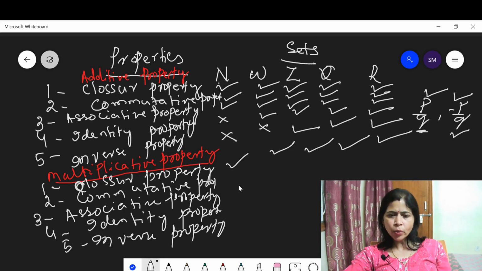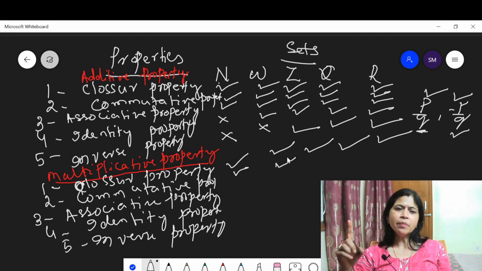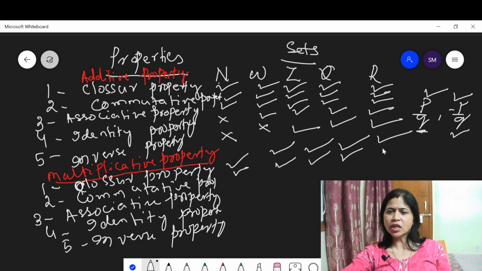This means when 2 into 5 belongs to the natural numbers, 5 into 2, which equals 10, also belongs to the set of natural numbers N. So the set of natural numbers satisfies the multiplicative commutative property. The set of whole numbers also satisfies it. The set of integers, rational numbers and real numbers also satisfy it.